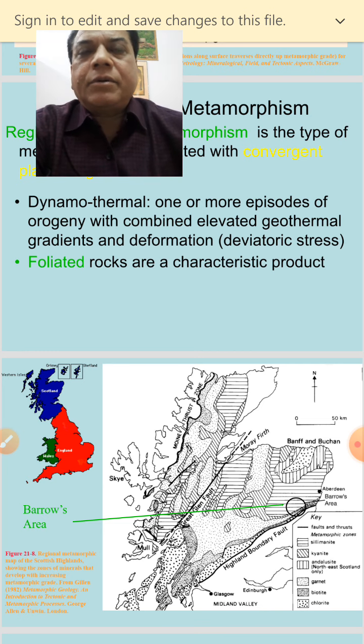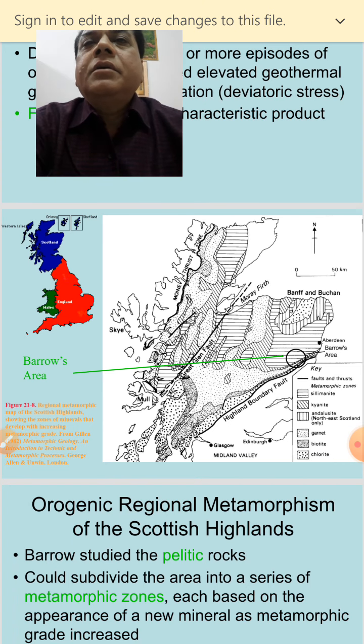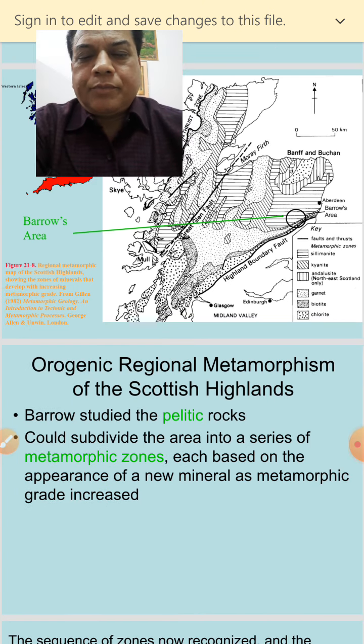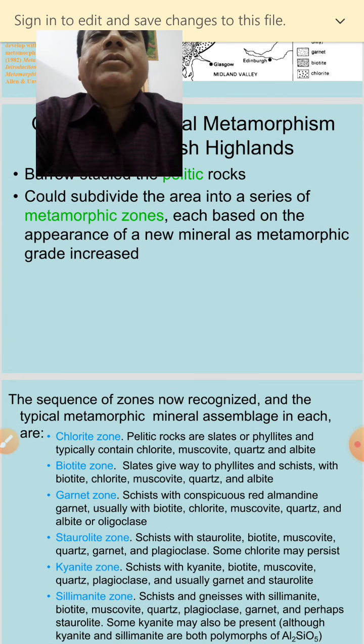Then the next type of metamorphism is ocean floor metamorphism. Ocean floor metamorphism is a type of metamorphism of regional or local extent related to steep geothermal gradient occurring near spreading centers in oceanic environments. That is very common in the mid-oceanic ridges.